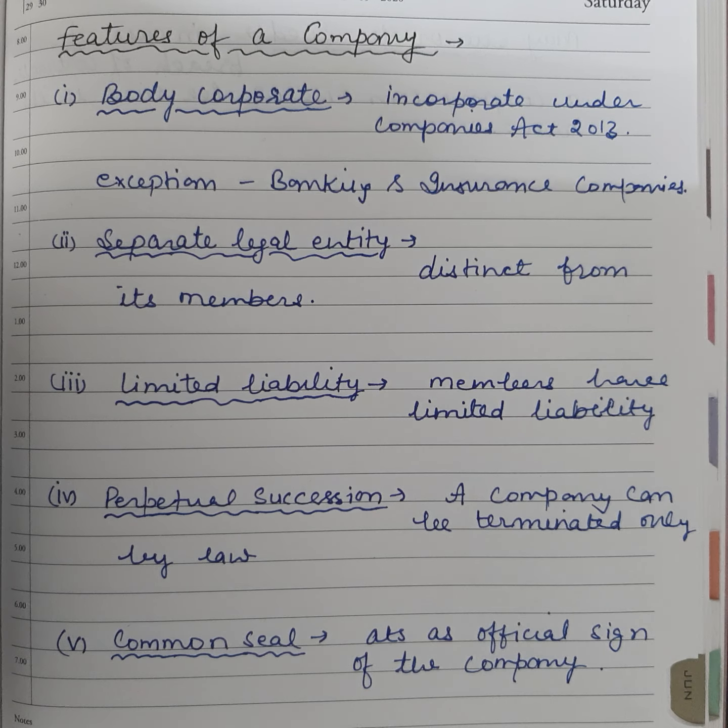The next is common seal. So common seal is its official signature, because the company is an artificial person. It cannot sign any document. So all the documents should bear the official seal of the company. If a document doesn't have the common seal of the company, that document is invalid, and a third party or any other person cannot enforce that document against the company.